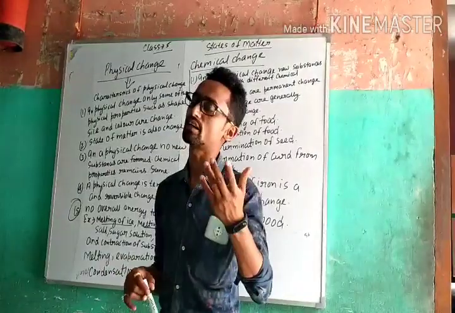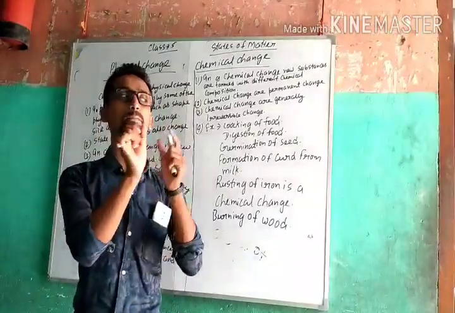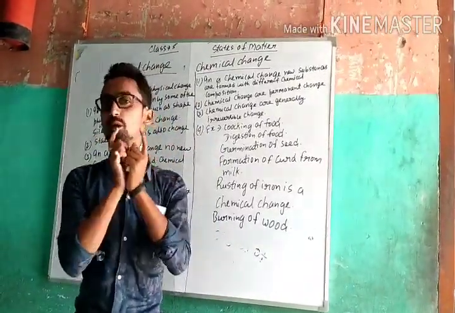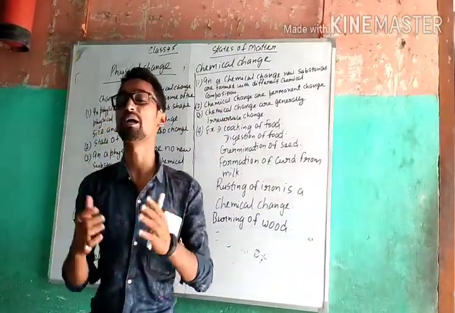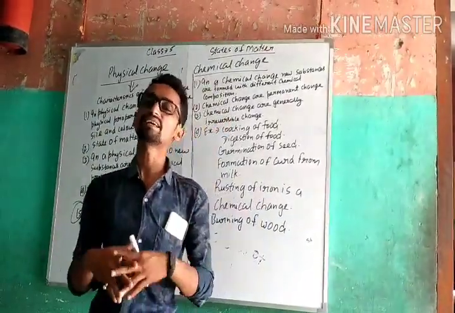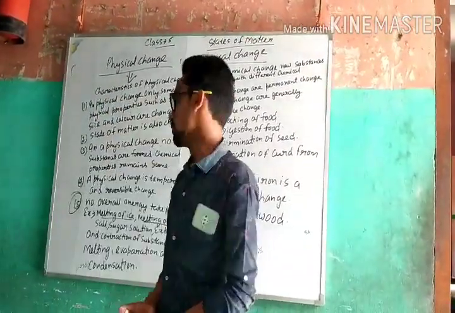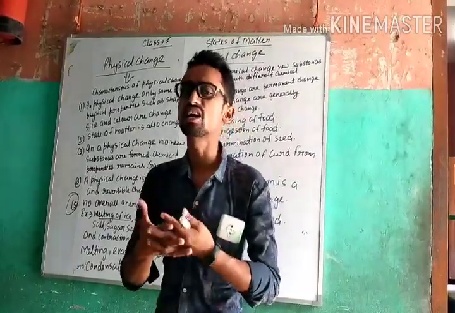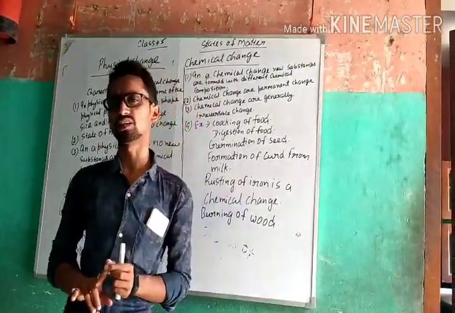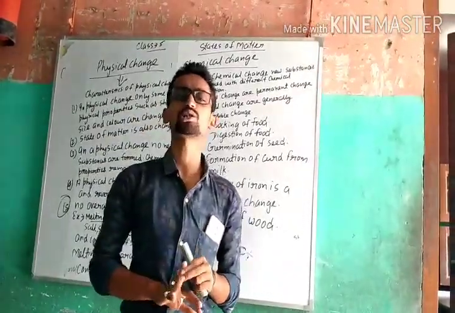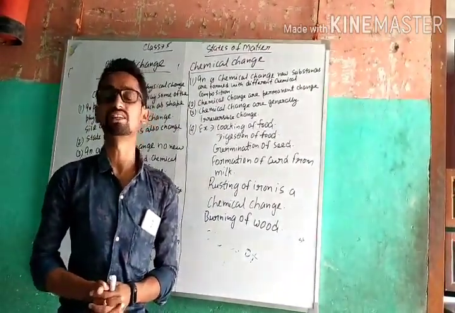In class 6, in the heat chapter, you studied that there is a gap between the two rails of a railway track. Why? Because on heating every solid expands, and when they expand they can break. So there is a gap between the two rails of the railway track. These changes are physical changes. Melting of anything is a physical change. Evaporation and condensation are all categorized as physical changes.